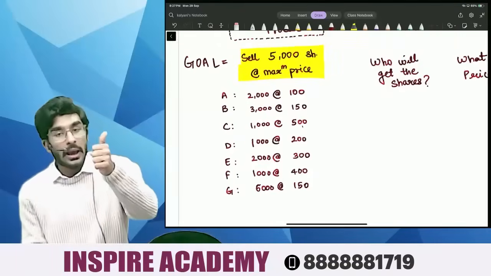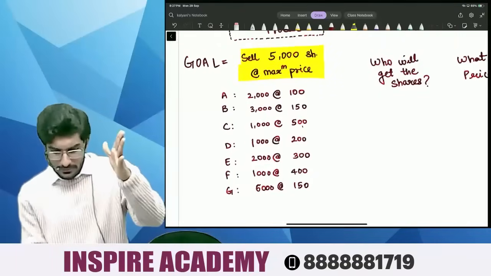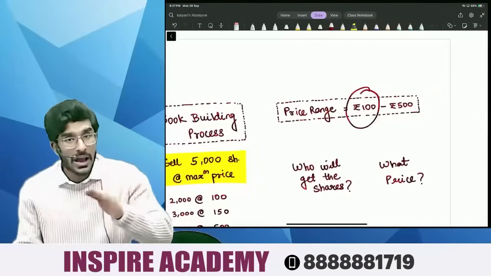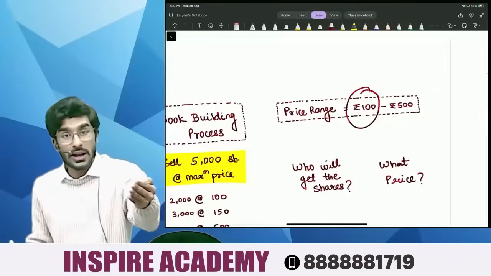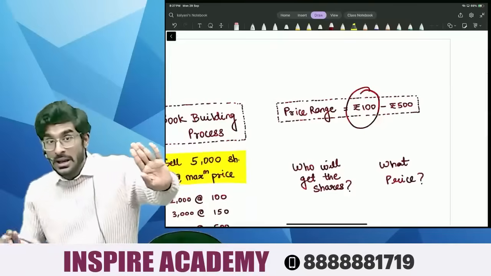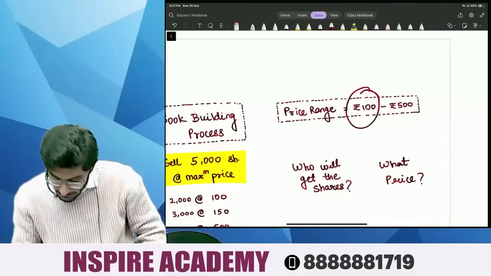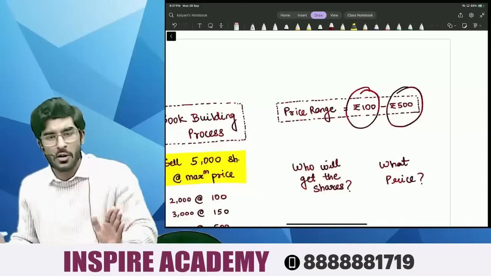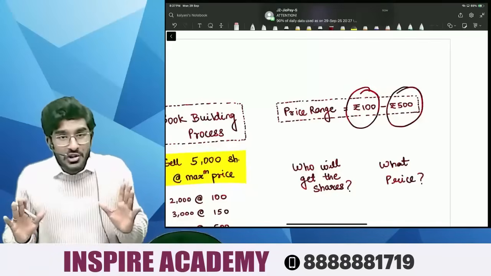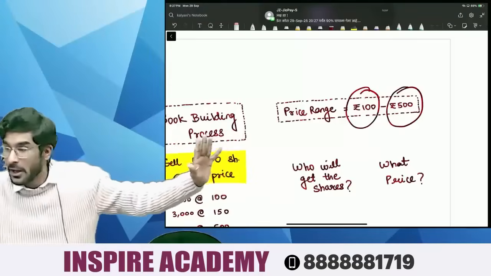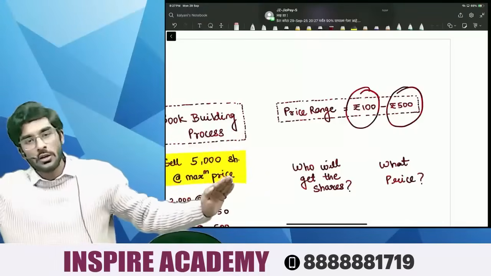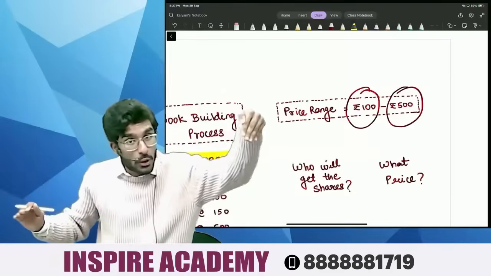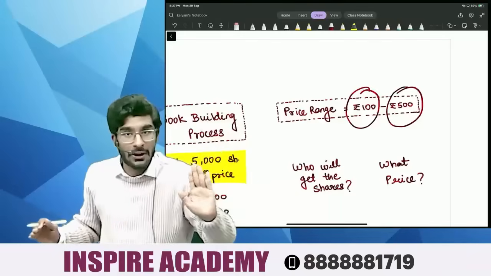So people, I tell the public that the minimum price is 100 rupees. I will not agree to sell you at a price lower than 100 rupees. At the same time, I also tell you that I will not agree to sell you the shares for more than 500 rupees. I know that the value of my shares is between 100 and 500 rupees. I know that the value of my shares will not cross, obviously, 500 rupees. The value of my shares is not so low that it's going to come down below 100 rupees.